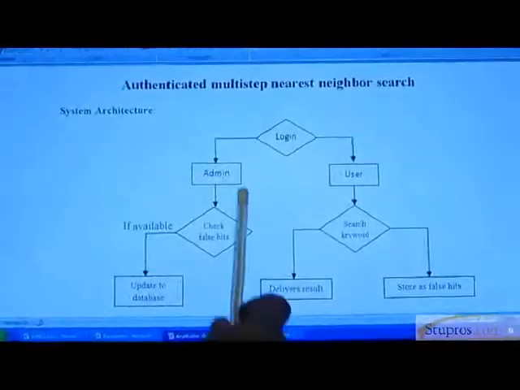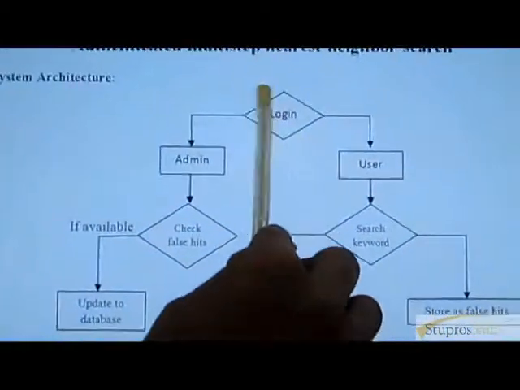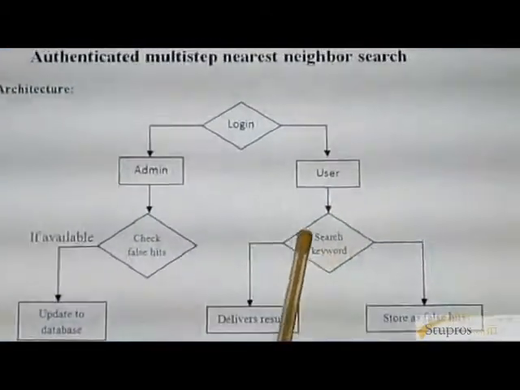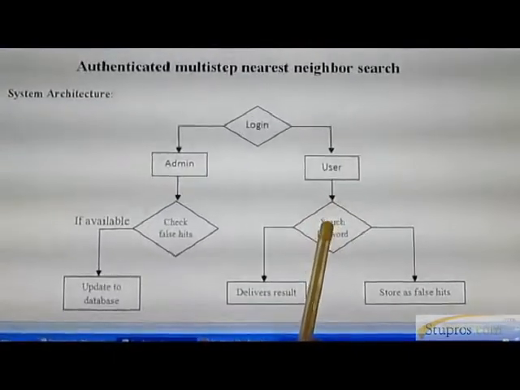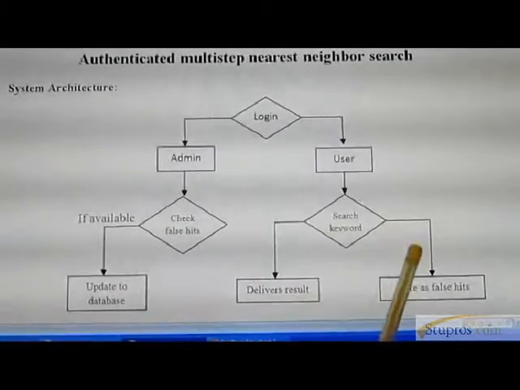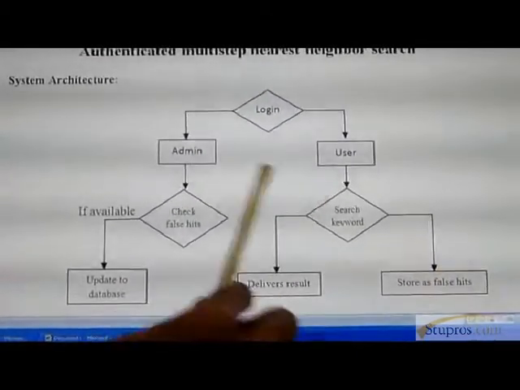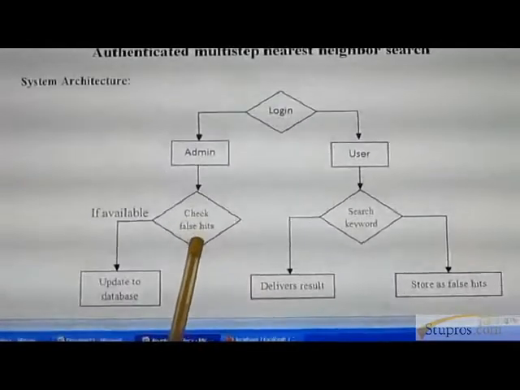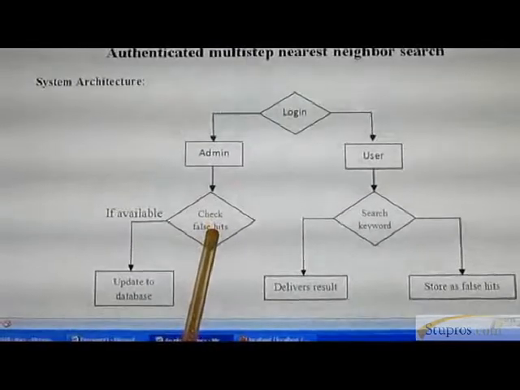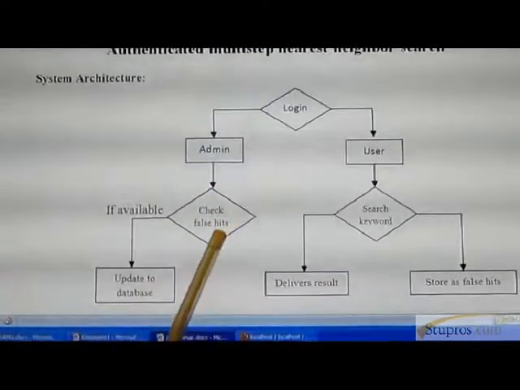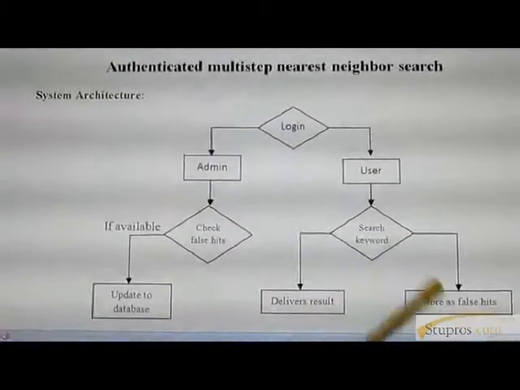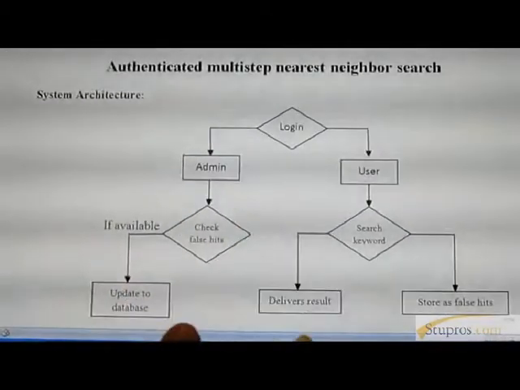Okay, now I explain the architecture of this project. In this architecture, authenticated multi-step nearest search, there is a login page generally for user and admin. When the user searches the keyword information in the URL page, if the keyword content is available on the server, you get it directly from the server. Otherwise it will be stored as False It. False It is maintained by the admin. So the admin checks False It. If any keyword content is updated in False It, at that time the keyword content information will be stored in the server.